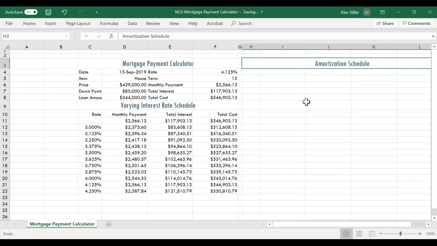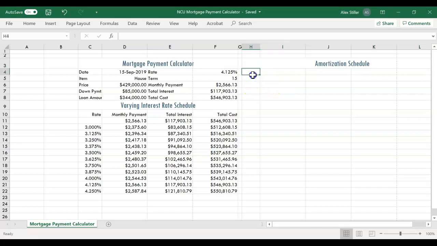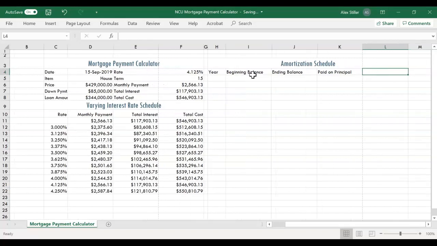Step 7 on page EX205. Enter the following column headings in row 4: year in cell H4, beginning balance in cell I4, ending balance in cell J4, paid on principal in cell K4, and interest paid in cell L4.